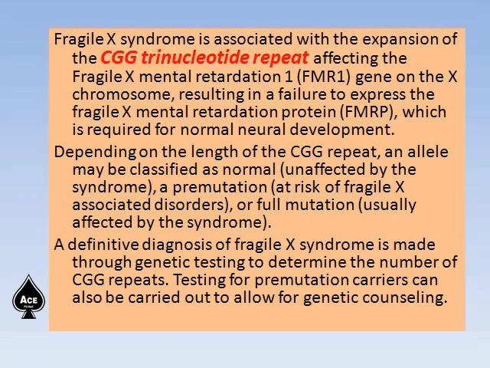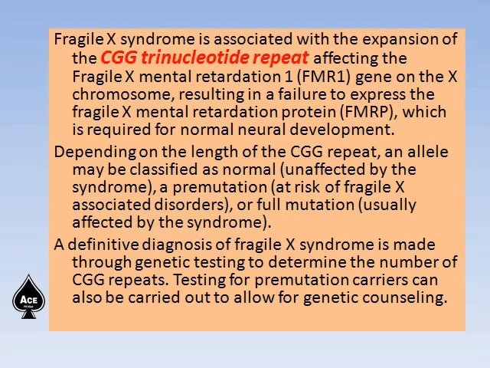Fragile X syndrome is associated with the expansion of the CGG trinucleotide repeat affecting the Fragile X mental retardation 1 (FMR1) gene on the X chromosome, resulting in a failure to express the Fragile X mental retardation protein, FMRP, which is required for normal neural development. Another trinucleotide repeat disorder is Huntington's chorea.